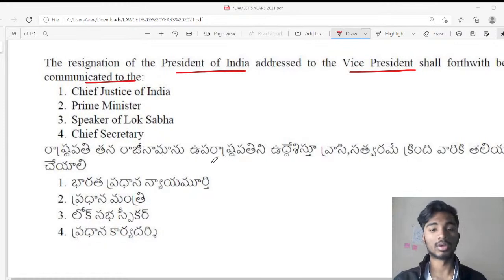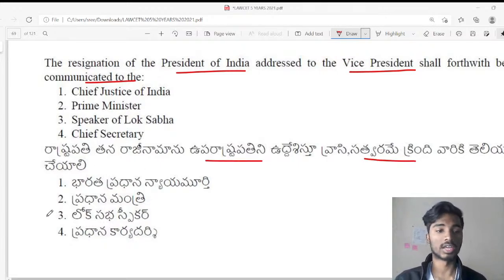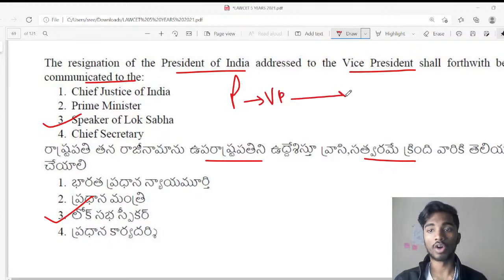The President has to write his resignation and address it to the Vice President, and promptly inform the following. Whom should it be conveyed to? The answer is the Speaker of Lok Sabha. See, the President has to submit his resignation to the Vice President. Okay, and the Vice President has to forward this particular resignation to the Speaker of Lok Sabha.